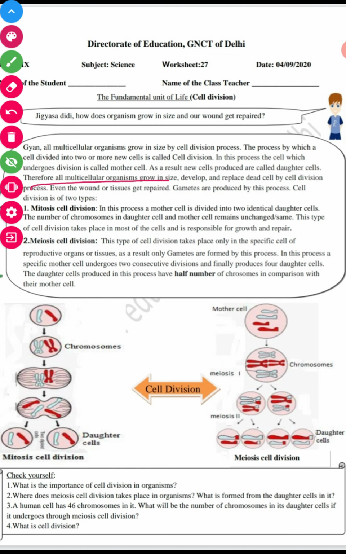Therefore all multicellular organisms grow in size, develop and replace dead cells by the process of cell division. Even your wounds or tissue injury get repaired by cell division.